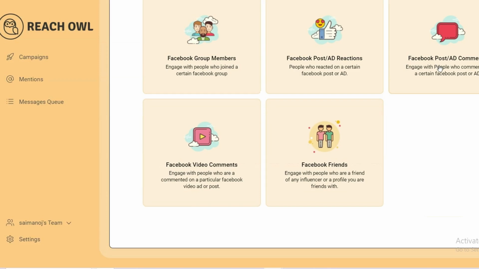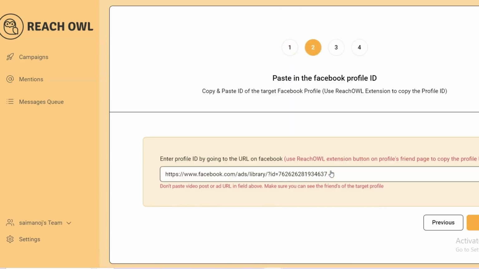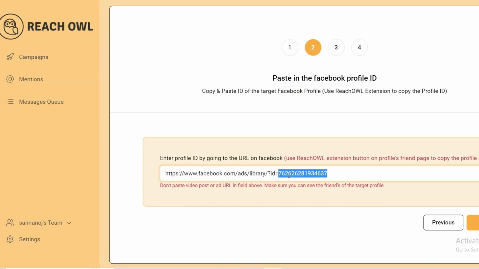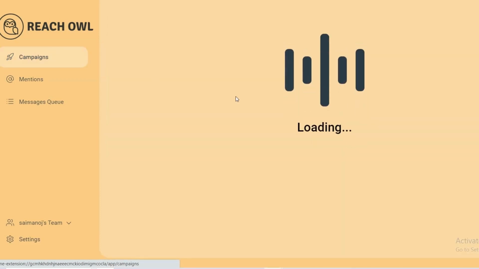Similarly, you can also send messages or friend requests to people who commented on the post or video post. If any particular video is there, whoever commented, you can also send requests and messages. And in Facebook friends, you need to give the ID of your friend. For example, I have a friend and I just gave the Facebook profile URL. For every one of that person's friends I can send messages and friend requests. So this is the option, guys, in the coming campaigns.